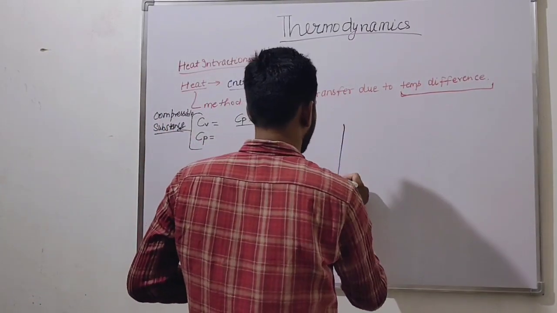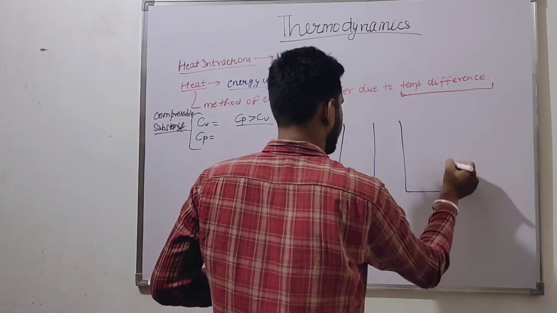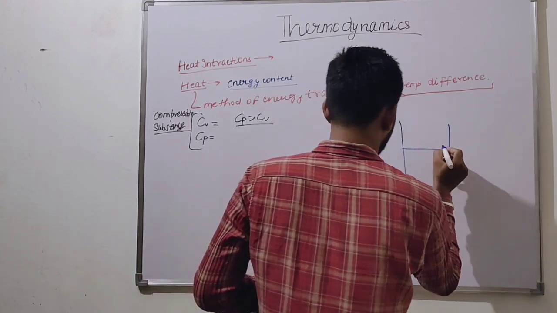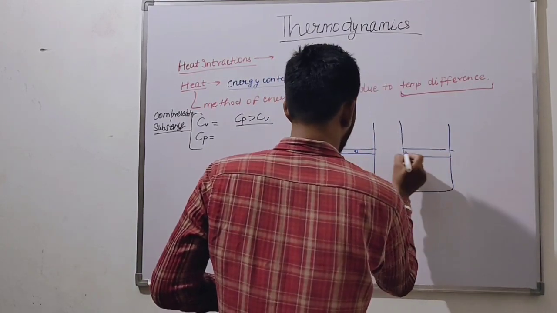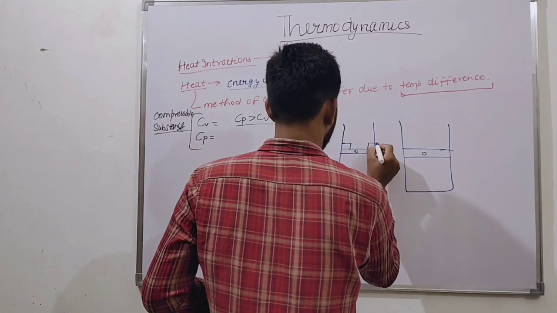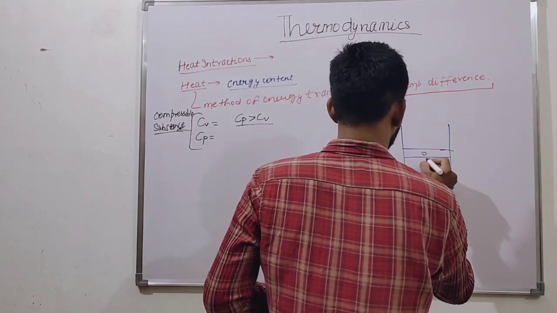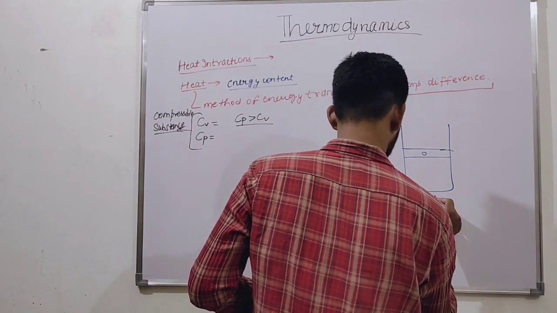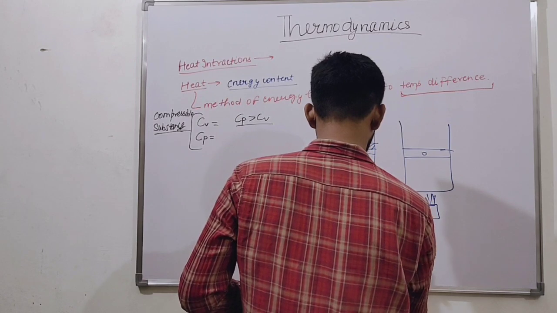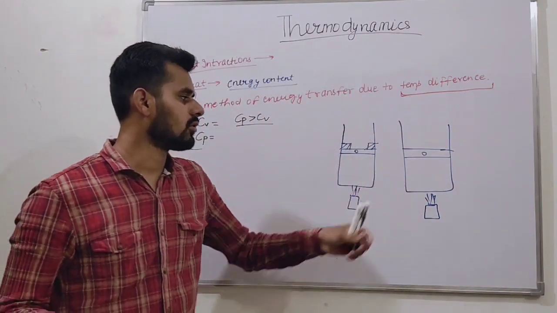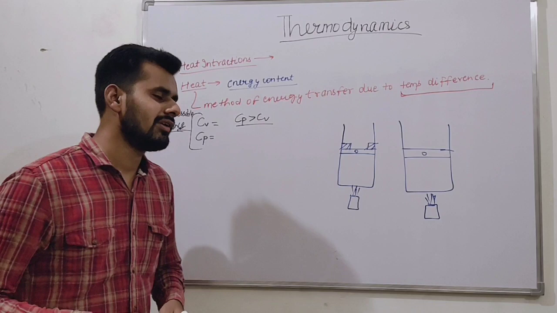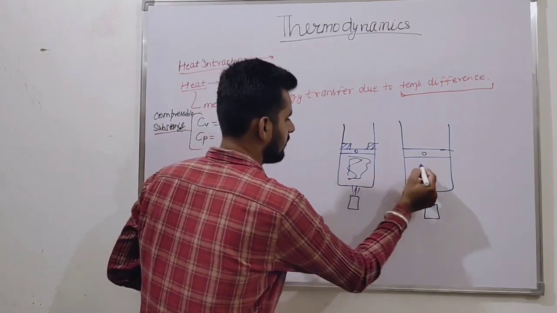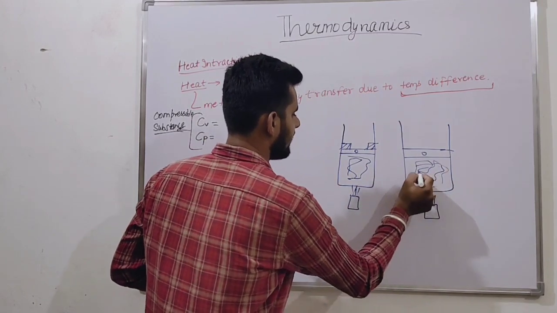Let us say we have two cylinders. This is a piston, this is a piston, and one follows a constant volume process and another follows a constant pressure process. This follows the constant volume process, this follows the constant pressure process. Okay. So what will happen if we supply heat to the fluid? Inside the piston there is a fluid.